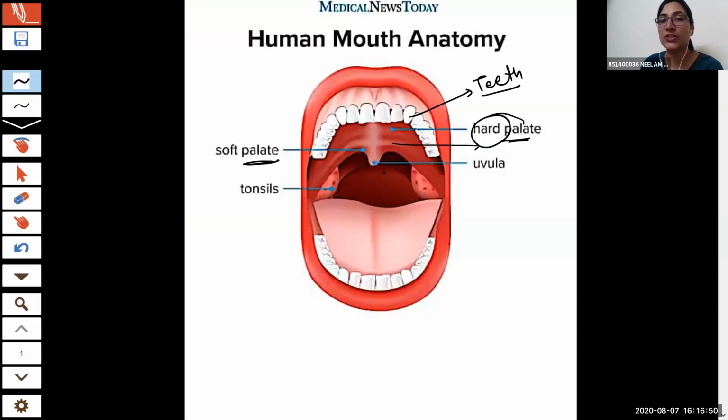Whereas if you touch your tongue to the back side, the posterior part of the palate, you can feel the softness, and we call it the soft palate. So the palate is nothing but the roof of the buccal cavity. Along with the soft palate, there is a fleshy hanging structure which we call the uvula. And you can see this part, the tonsils. We will come to the tonsils also. Right now, you can see the hard palate, the soft palate, and the fleshy hanging structure known as the uvula.